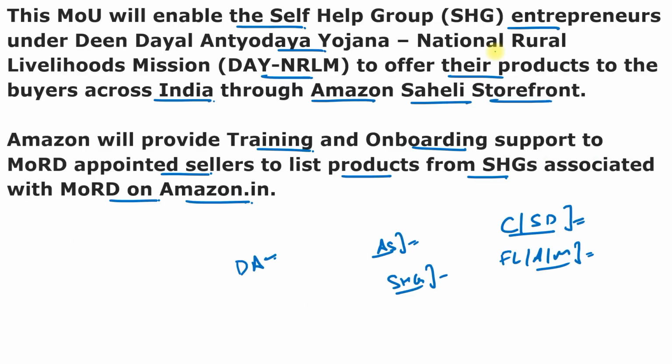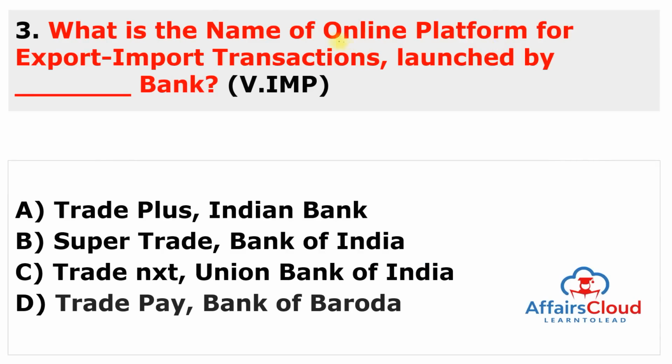Moving to next question. What is the name of online platform for export-import transactions launched by which bank? It means you have to tell me two things. One is the name of this online platform which is launched by this bank, and name of this bank you have to tell me. This is specially for the small and medium industries for export and import transactions. And name of this platform is Trade Next, and name of this bank is Union Bank of India. So answer of this question is C.